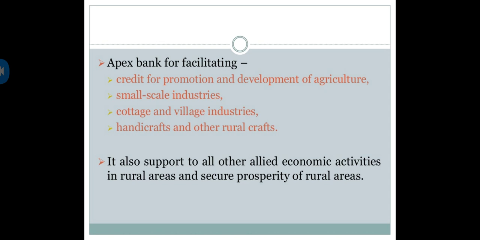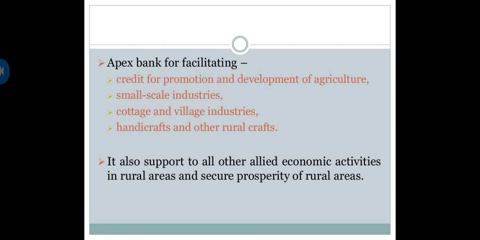It also supports all allied economic activities in rural areas and secures the prosperity of rural areas. What is the meaning of allied activities? The activities which are related to agriculture or industry, which help agriculture as well as industry. A small example: the crop is ready and it should be harvested.